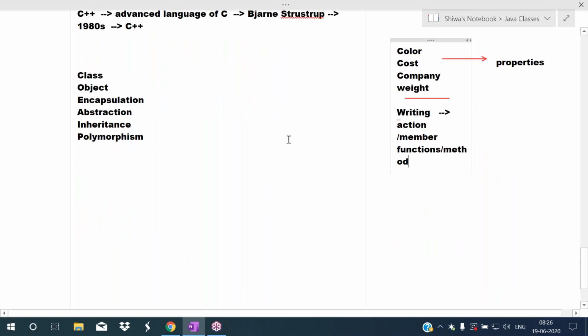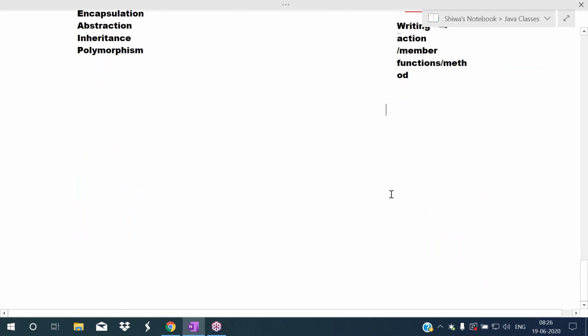I'm taking one more example here. For example, I'm taking a smartphone. The smartphone is the object. Which company's smartphone is it? That is the property. What is the cost of that smartphone? That is the property. What is the color of the smartphone? What is the weight of the smartphone? These are the properties of the object.